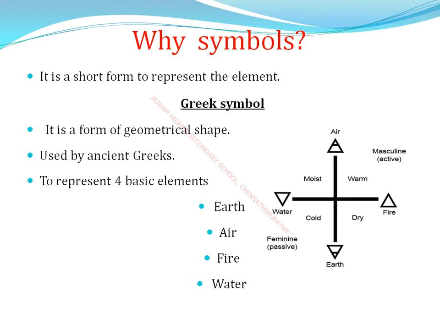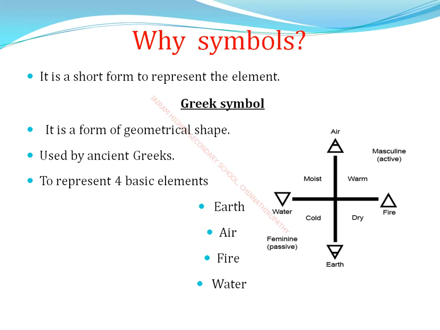Okay, next, why do we use symbols? A symbol is an image, object, etc. that stands for some meaning. The dove is one of the symbols. It represents peace. This dove symbol represents peace. Similarly, mathematical operations also use symbols.